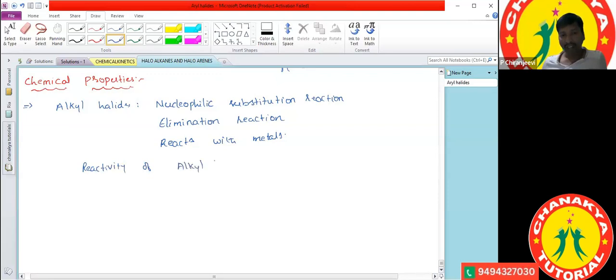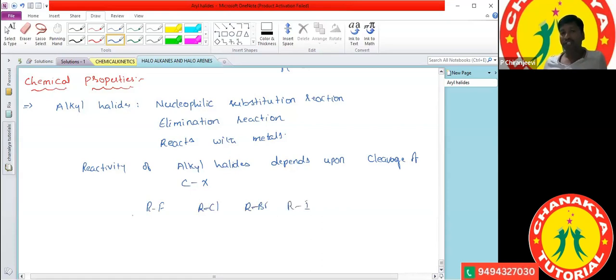Let's say we have different types of halides: alkyl fluoride, alkyl chloride, alkyl bromide, and alkyl iodide.